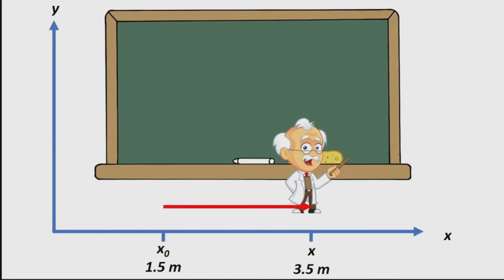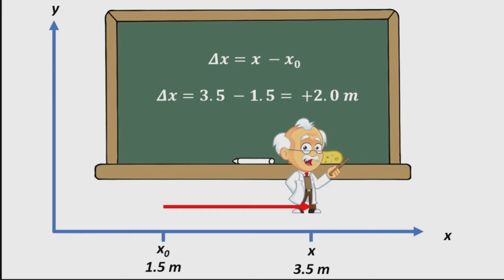So the change in position, or the displacement, is delta x equals x minus x0. Our final position is 3.5 meters while our initial position is 1.5 meters. This will give us a total displacement of positive 2.0 meters.